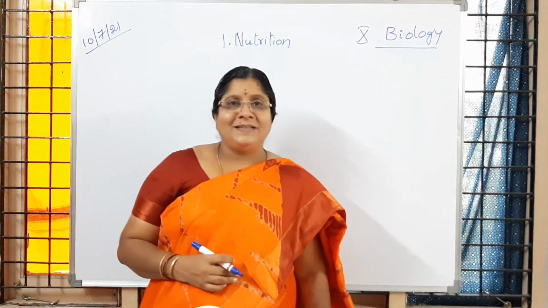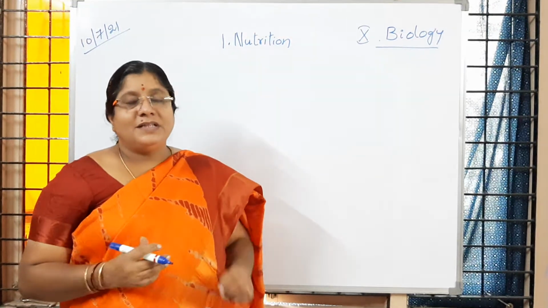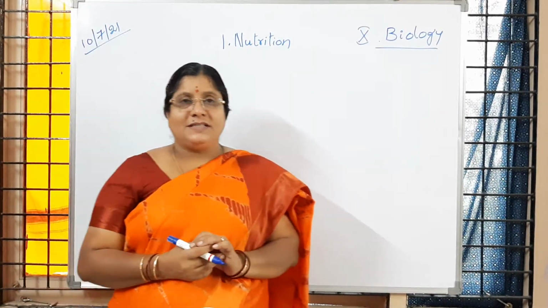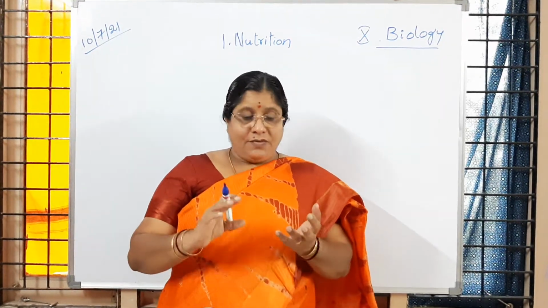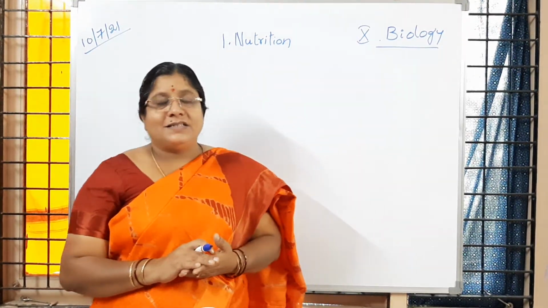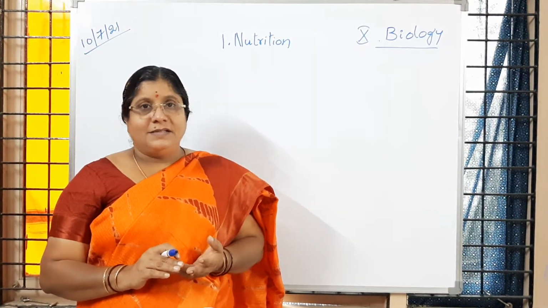Very good morning, children. In yesterday's lesson, you learned about the mechanism of photosynthesis, which is happening in two phases. One is said to be light reactions, and the other one is said to be dark reactions. Is it clear to you?